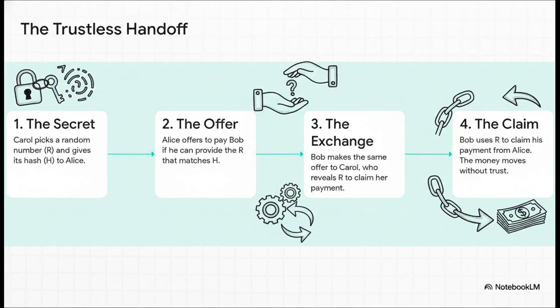So Bob makes the exact same offer to Carol. Carol tells Bob the secret to get her money, and now Bob has the secret so he can go back to Alice and claim his money. The payment just hopped from Alice to Bob to Carol, and no one had to trust anyone along the way.